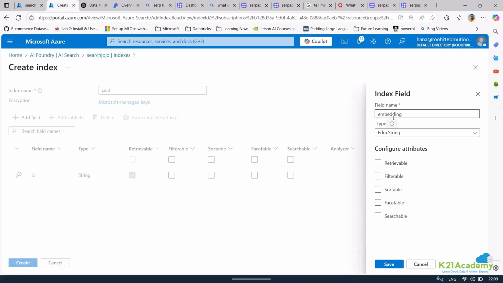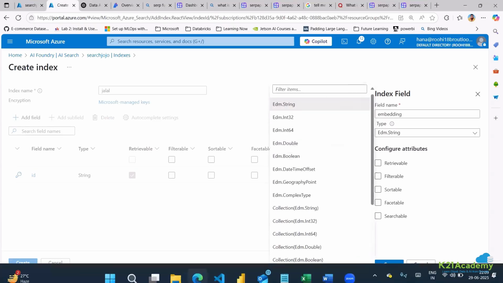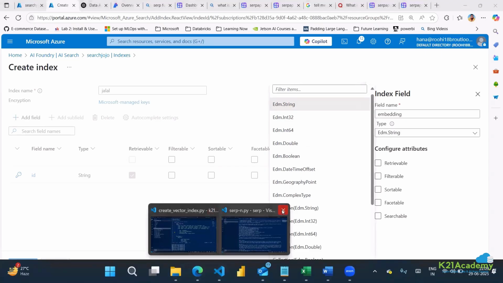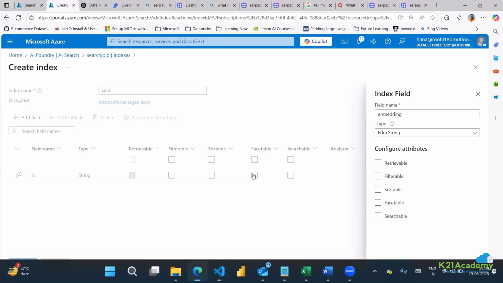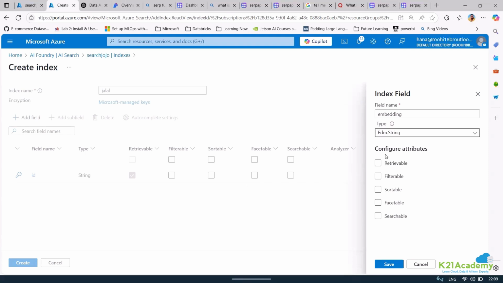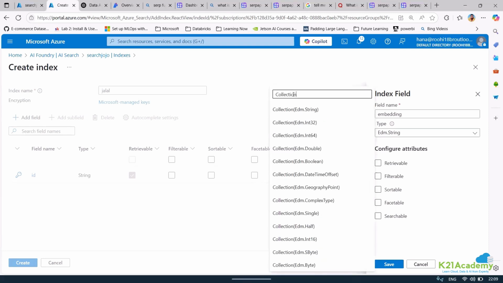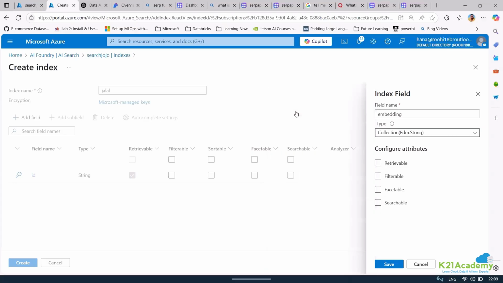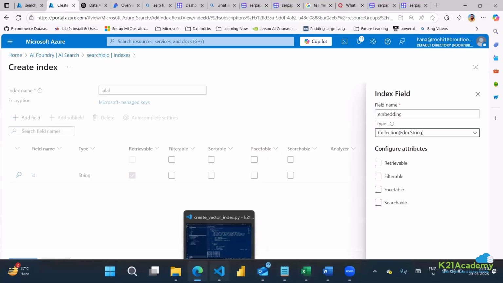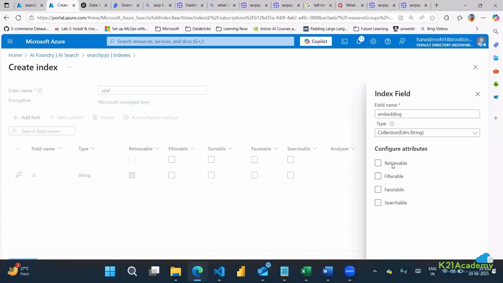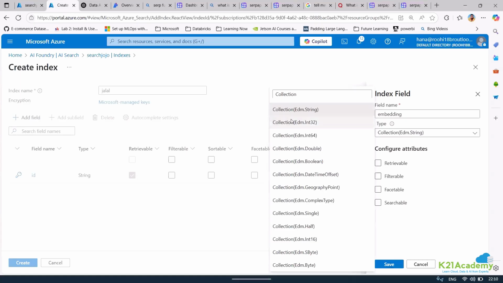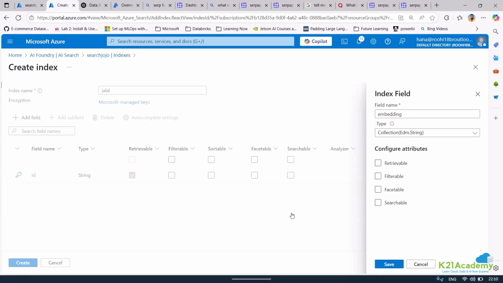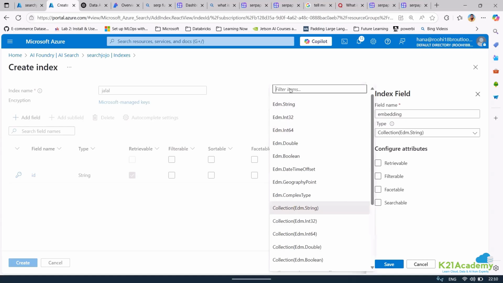So the moment I add embedding, if I change the type, I'll just close this sub. If I change the type to Edm.Single collection, let me just use this collection. If I change the type from this to collection, you will see that we have Edm.String for collection. If I want to use that, I can use Edm.Single also. Okay, I do not want this, sorry. I want Edm.Single. So do we have Edm.Single? Yeah, I have that.